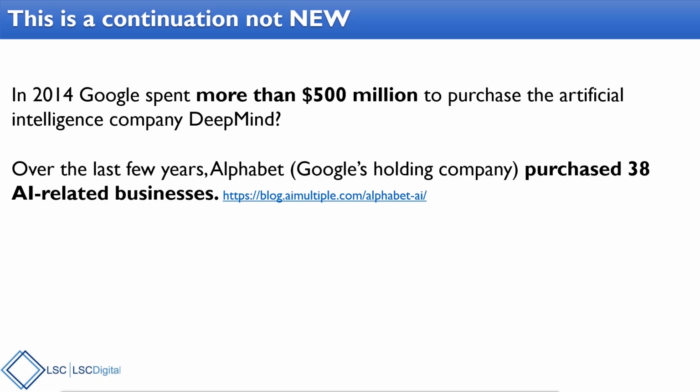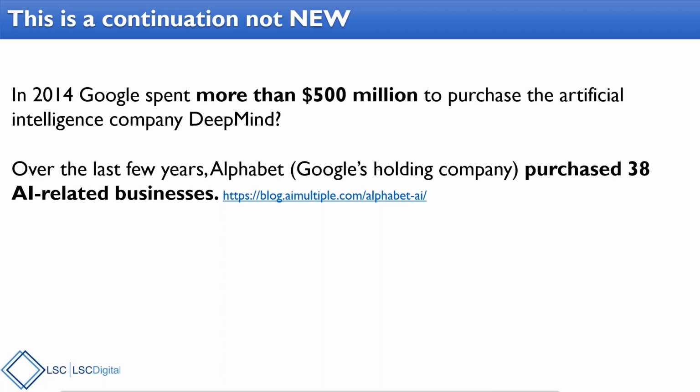And honestly, BERT isn't really any surprise. It's a continuation of what Google has been working on, that people have known they've been working on since about 2011. So this is a process, a natural progression. Way back in 2014, Google spent more than 500 million to purchase the artificial intelligence company DeepMind. Over the past few years, and I cited this in our last webinar, What's Up with Google, which you can see on our YouTube channel, Google has purchased 38 AI-related businesses. I cite a blog where I saw that.